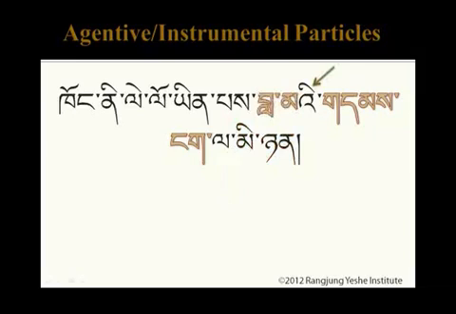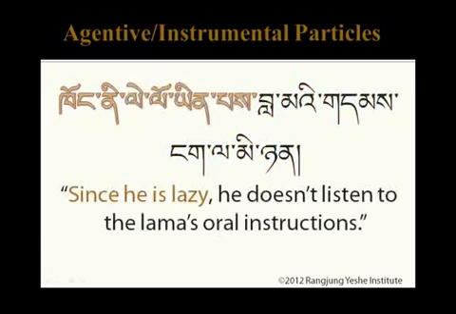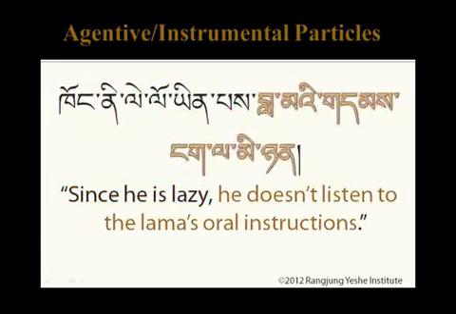Moving to the left, we have a connector particle connecting damngak to lama. So this means the oral instructions of the lama. So this last sentence altogether reads, he doesn't listen to the lama's oral instructions. Putting the two sentences together, we get, since he is lazy, he doesn't listen to the lama's oral instructions.